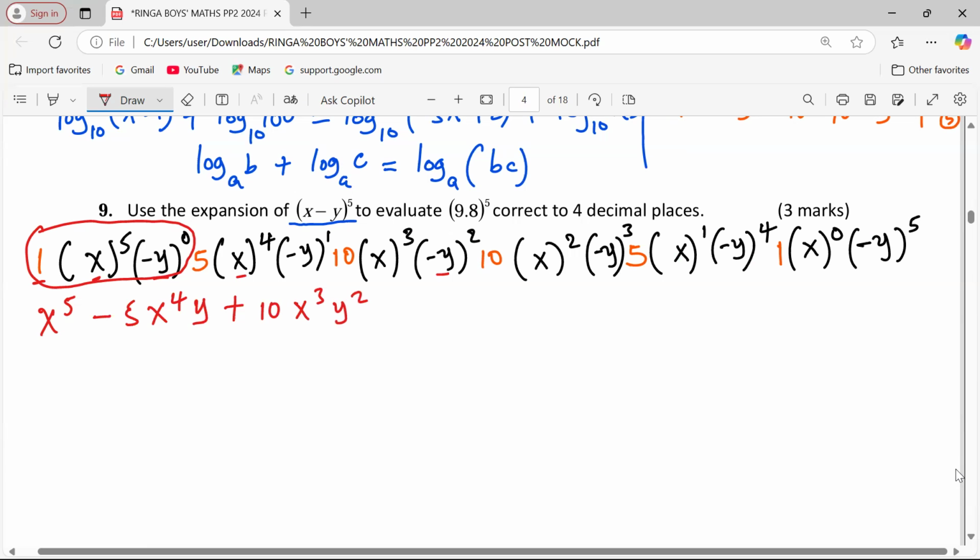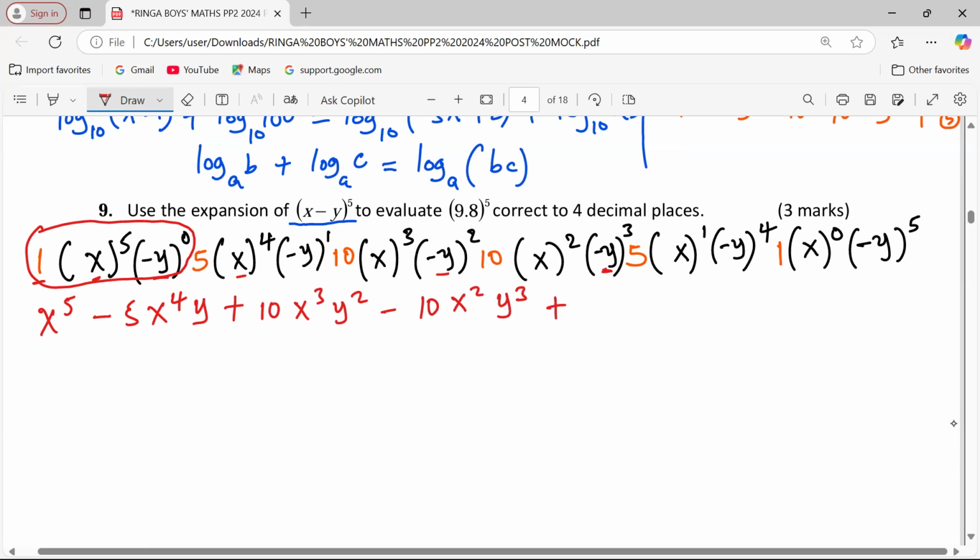The next, when negative y is raised to power 3, it retains the negative, because negative y times negative y cancels the negative, but the third negative y brings back the negative. So negative 10 x power 2 y power 3.